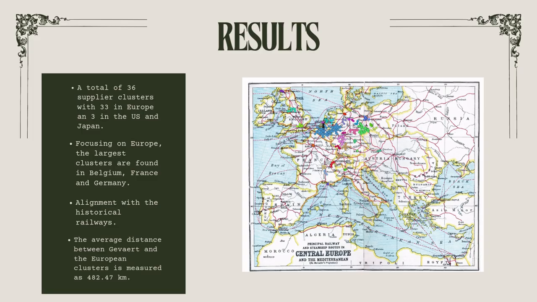Our research results showed that 33 of the total 36 clusters are spread across Europe. The largest clusters are found in Belgium, France, and Germany, aligning with the historical railway networks. In addition, their average distance from Gevaert is measured as 482.47 kilometers. This suggests a combination of local and regional sourcing strategies shaped by industrial hubs and transport.